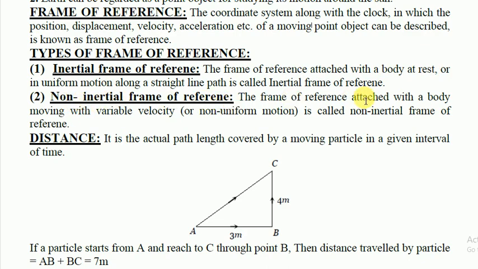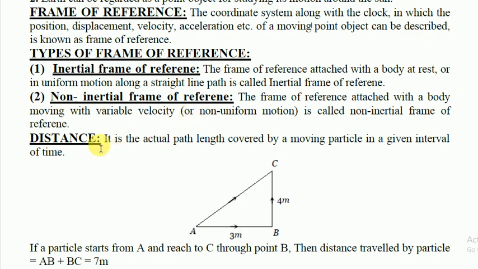The frame of reference attached with a body moving with variable velocity or non-uniform motion is called a non-inertial frame of reference. Whenever a frame of reference is accelerating or moving with variable velocity, then this type of frame of reference is called a non-inertial frame of reference.